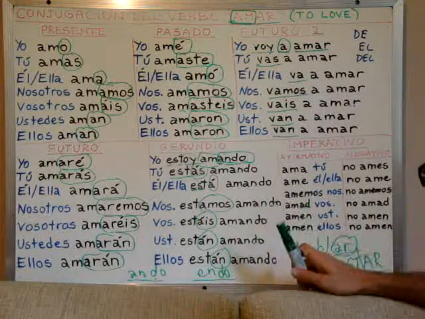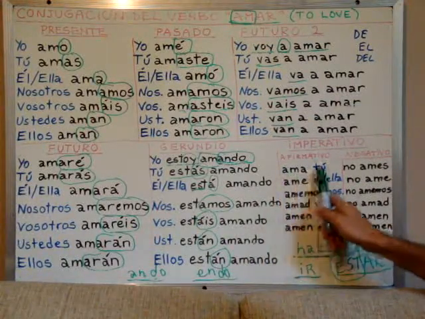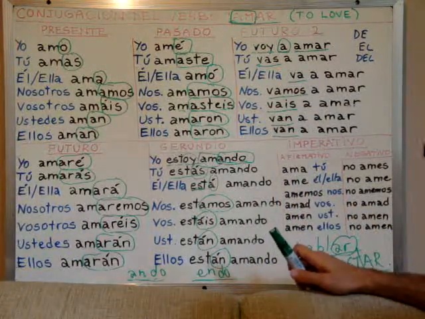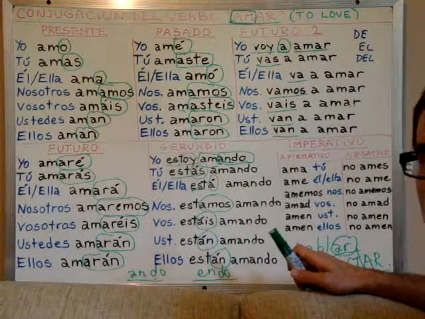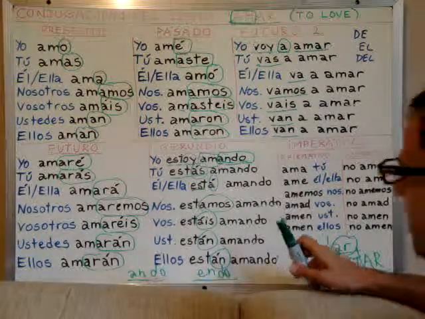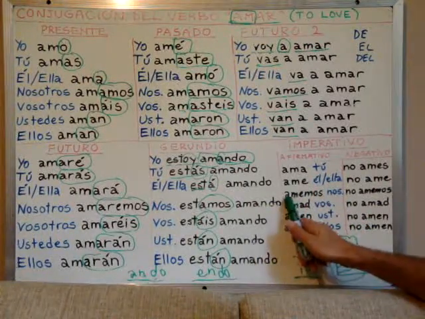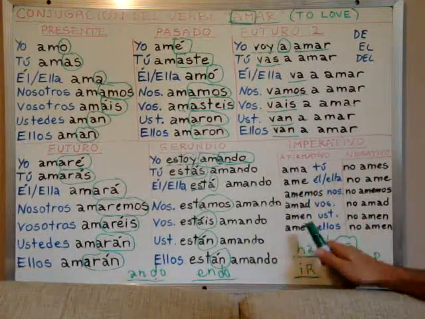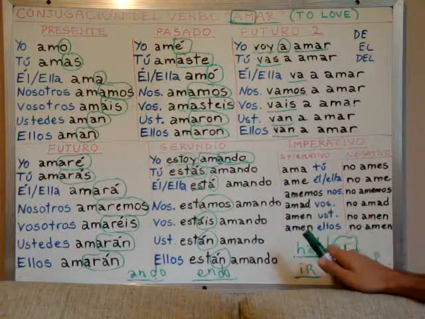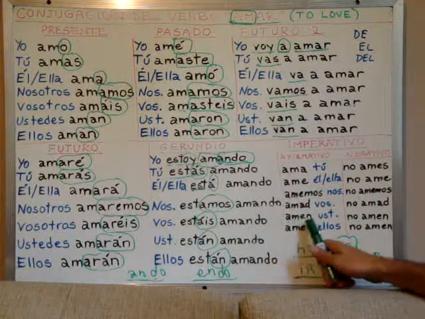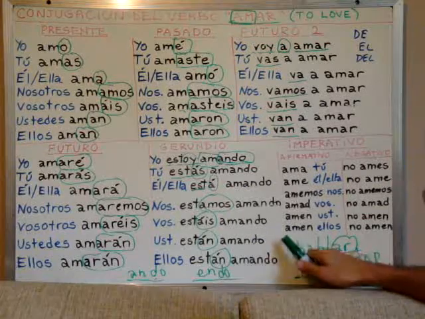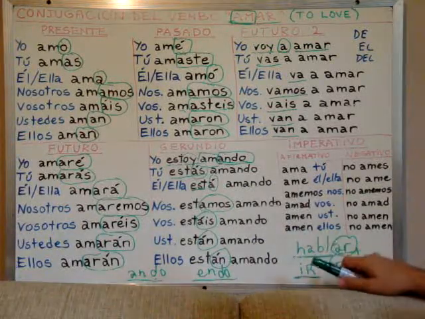For the affirmative, it is ama tú. Ama tú means you love, an imperative, giving an order. Ame él or ella. Amemos nosotros. Amad vosotros. Amen ustedes. Amen ellos.